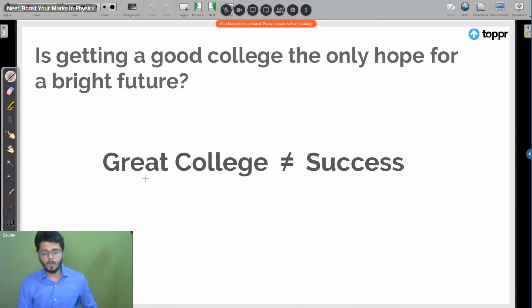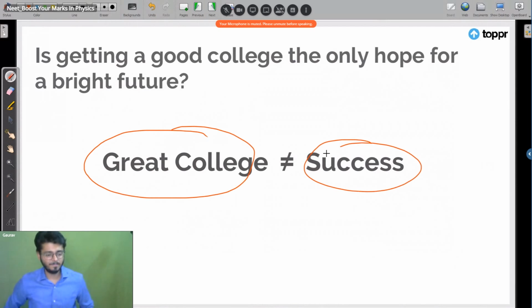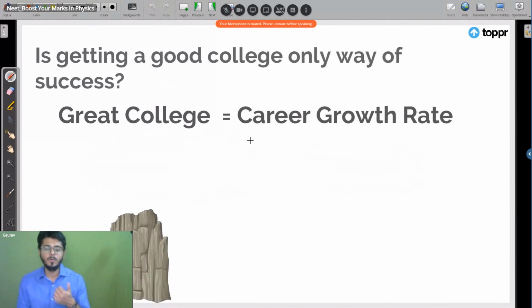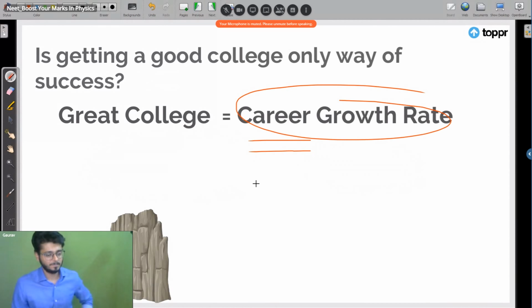Okay, basically what is happening, see that great college doesn't define your success, right? It doesn't define your success. What it does define is your rate of success. So if you have attended the last class, you might know the difference between rate of anything, right? If you do not have a great college, what will happen?